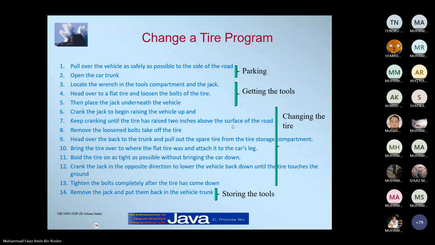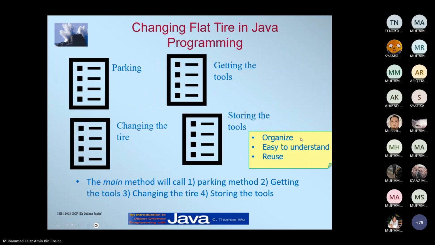The last one, after you tighten your bolts, you can remove the jack and put the tools in the vehicle trunk, and group this as storing the tools, right? So notice that from 14 steps, we group them into 4 groups: parking, getting the tools, changing the tire, storing the tools, right?